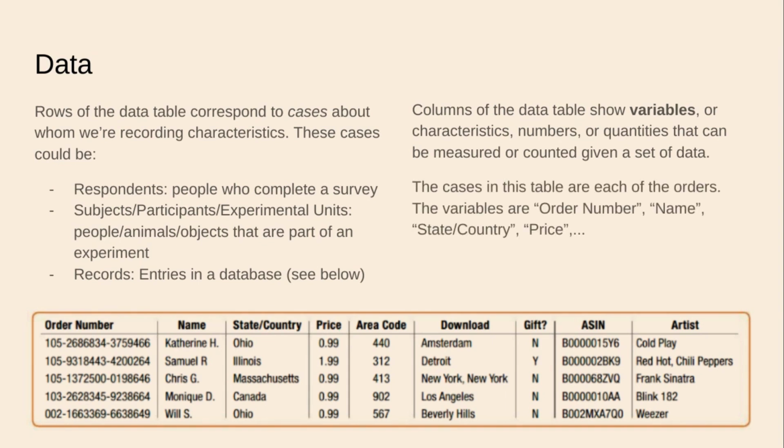So the cases in this table are each of the orders, and the variables are, well, as I've said, order number, name, state, country, price, area code, download, is it a gift or not, ASIN, whatever that is, and artist, real or fake. All right. So, for example, artist is a variable, all right, but that first row is a case. Good to know the difference between those things. And mind you, artist is the variable. Coldplay is a value or characteristic that an artist can assume. Artist is the variable here. Everything that falls under that category is a value or a quality that artist can assume, but artist is the variable.